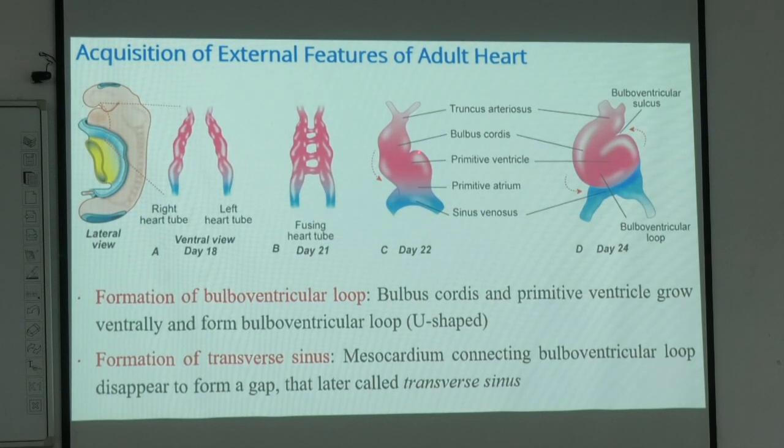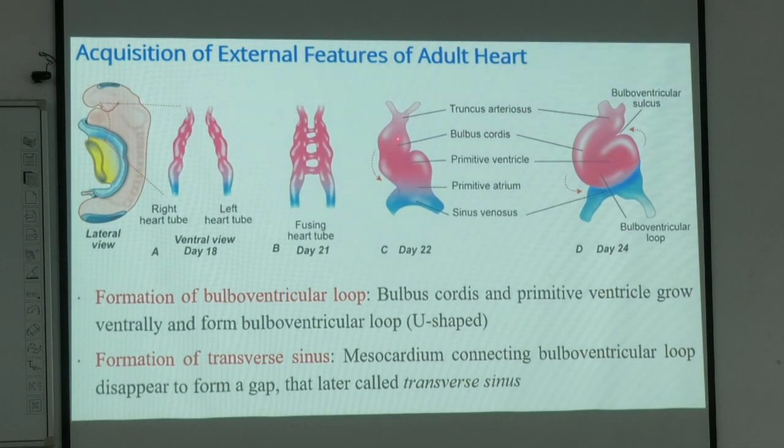This particular furrow, or the bend which is happening between the bulbous cordis and the ventricle, we call the bulboventricular sulcus. It deeply penetrates, and as a result the heart tube switches. This formation of the bulboventricular loop is the sequel of this long tube making a circular tube.